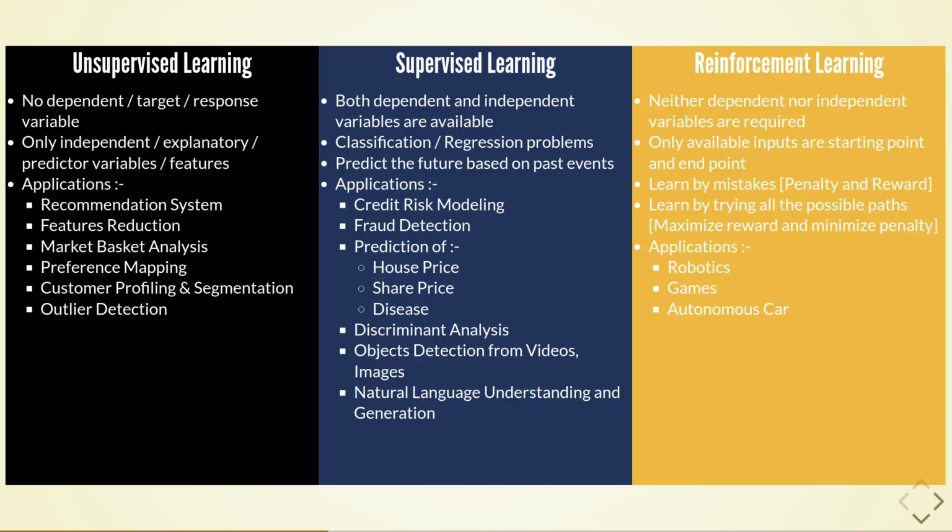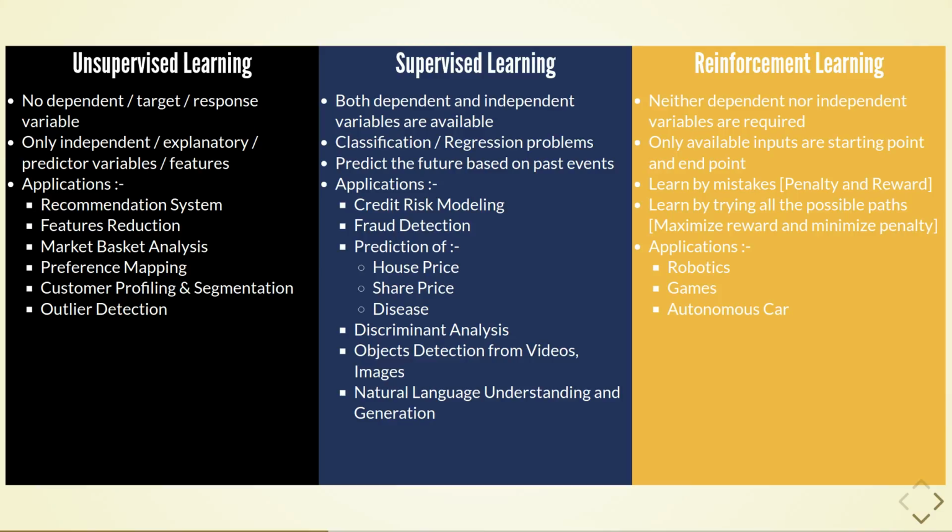In unsupervised learning, only independent variables will be available and the dependent variable will be absent from the data. Its applications are as following. Recommendation system is used to provide recommendations to the consumers and is most widely used on e-commerce platforms like Amazon and Flipkart. Feature reduction is used to reduce the total number of variables from hundreds or 200s to 10, 20 or 30. Market basket analysis is used to find the association between the different products which are bought together, thus provides rules to put different item sets together on the shelf of the shop or mall.